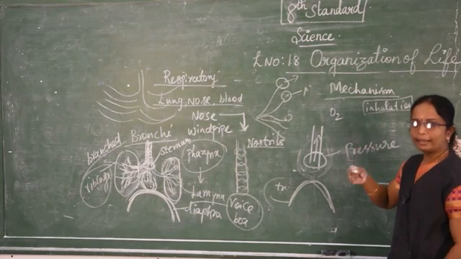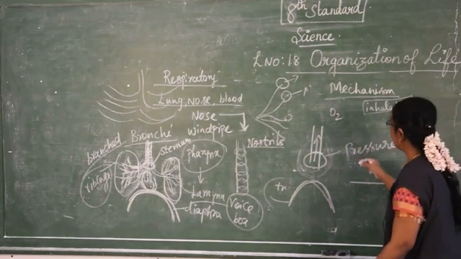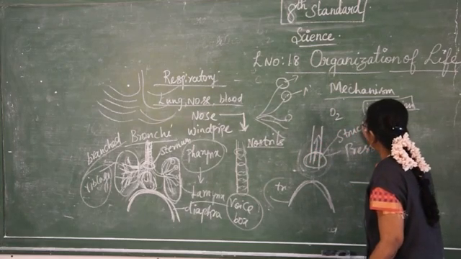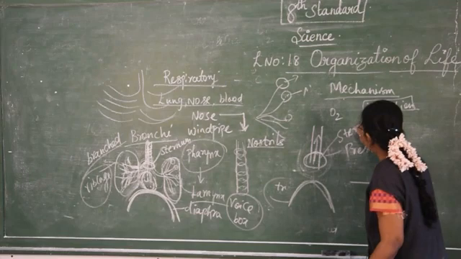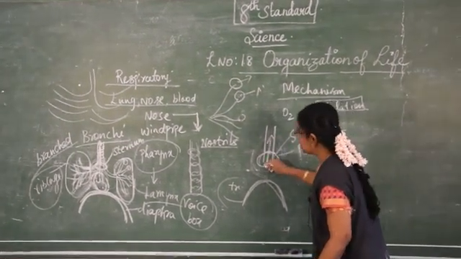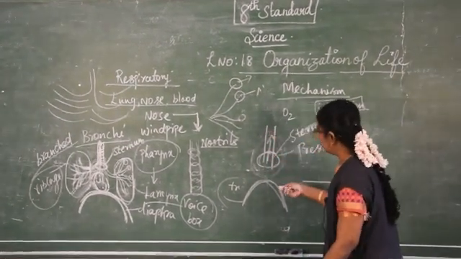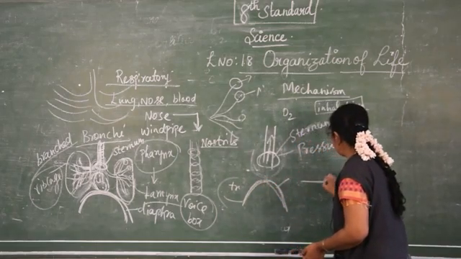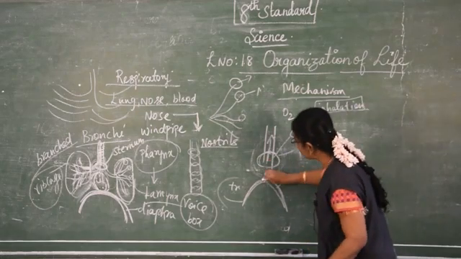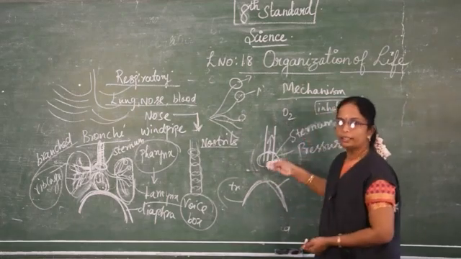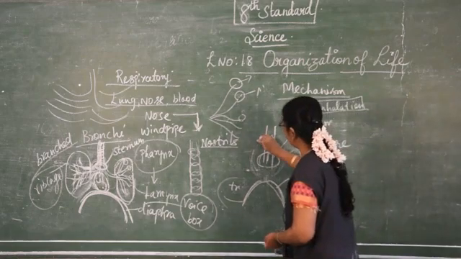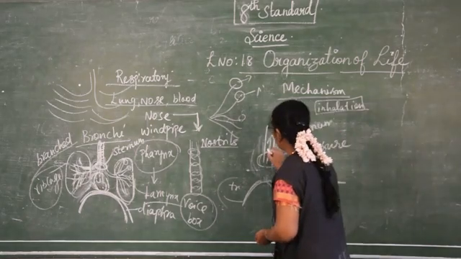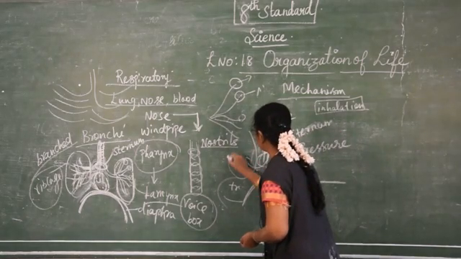So after the air enters into the lungs, what will happen? The sternum is pushed up. Here this structure is known as the sternum. The sternum is pushed up and the dome shaped diaphragm becomes flattened. So the pressure decreases and the space of the thoracic cavity increases. So the air automatically enters into the lungs.